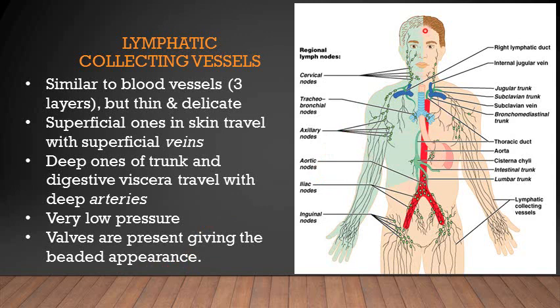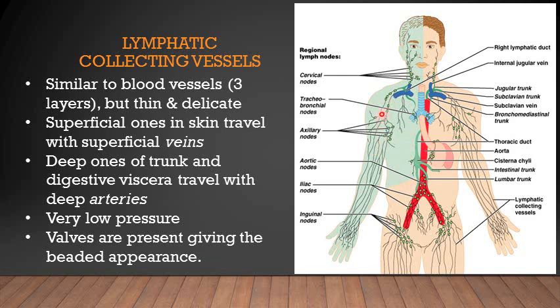And here you can see the colors. This blue one shows the areas which drain the right upper limb, the right half of the head and neck, and the right hemithorax.